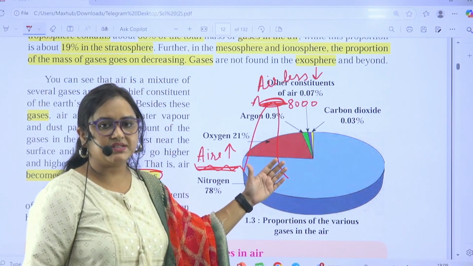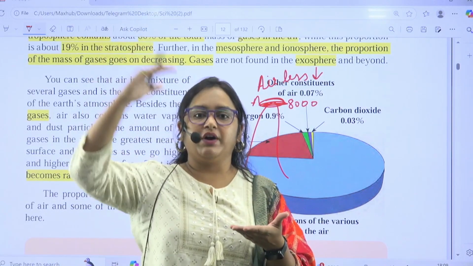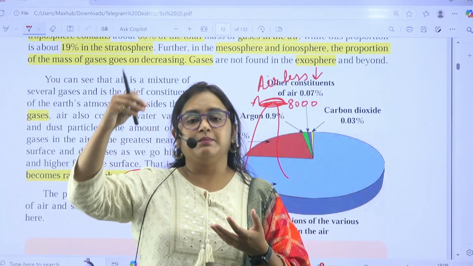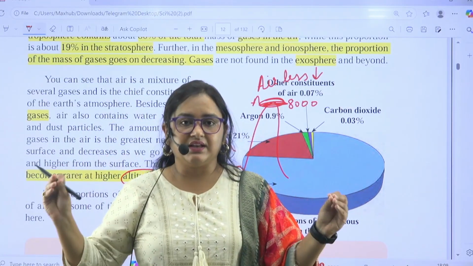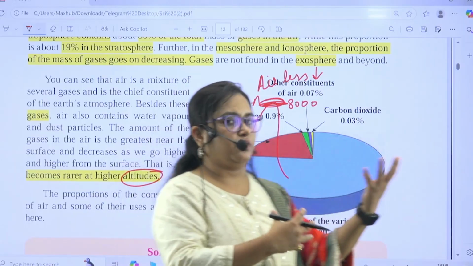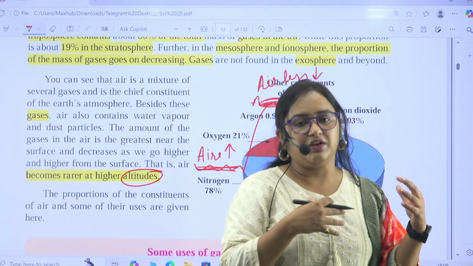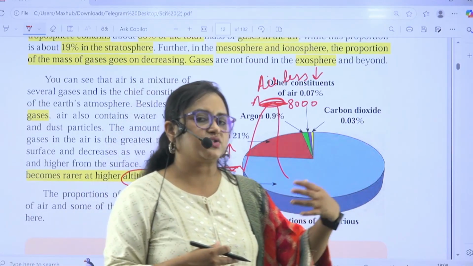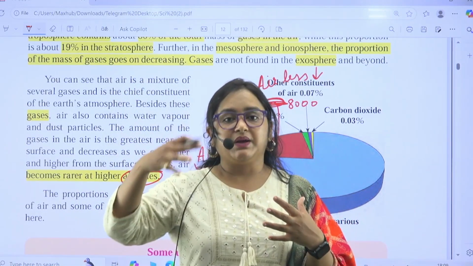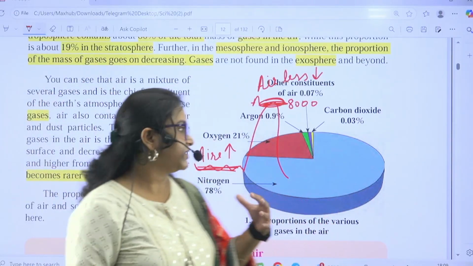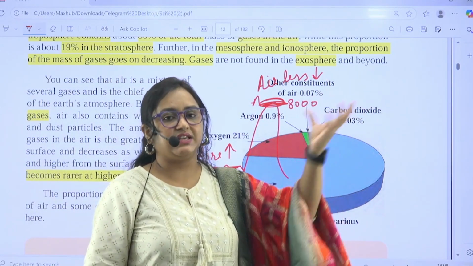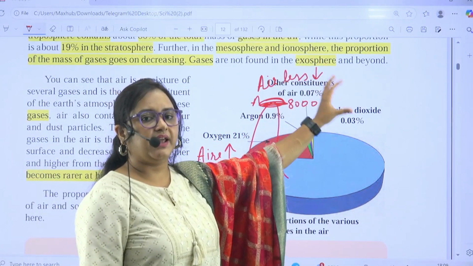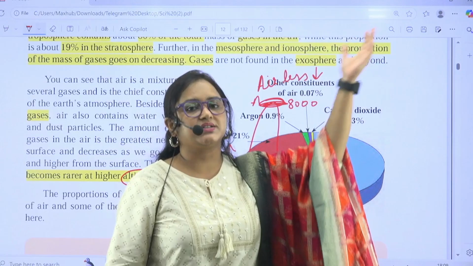Why does this happen? Because as we move upward from the surface of the earth, the air becomes scattered and very thin. And when you move further, like traveling in the International Space Station, or when astronauts go to the moon, the air becomes rare and rarest. There is no air in the galaxy for us to survive. So air becomes thin or rare as we go from earth towards the heights.